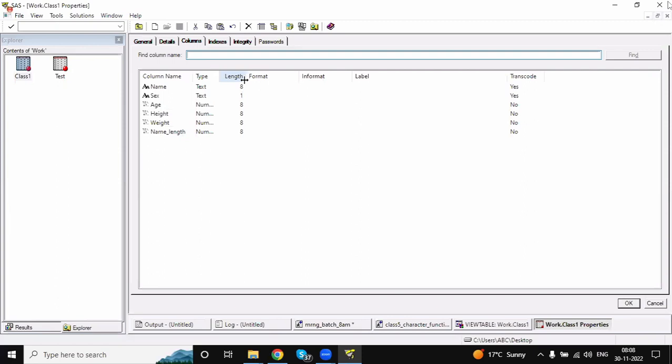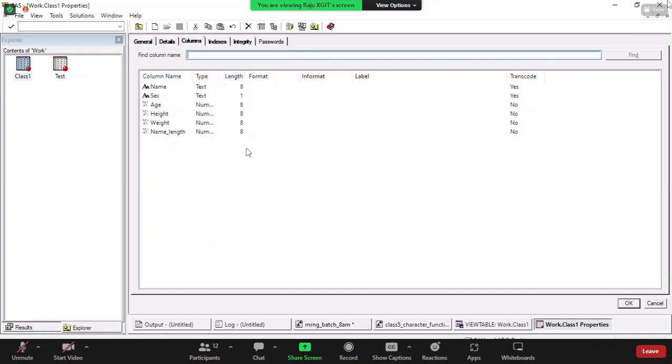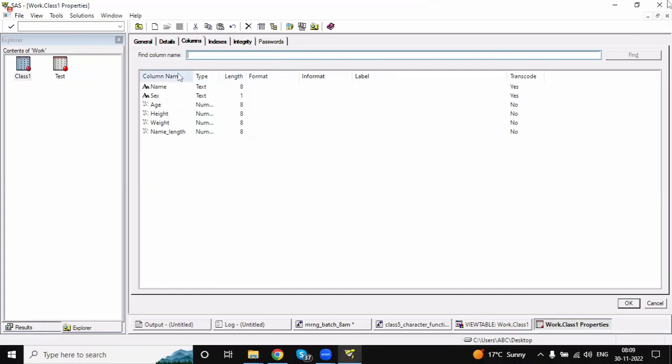So what is the default length? This is the length we assigned to the particular variable, correct? So default is 8. You can also assign 10 characters or 20 characters or 30 characters, 100 characters. So that length was showing here, correct? So this is the length we assigned for the particular variable.